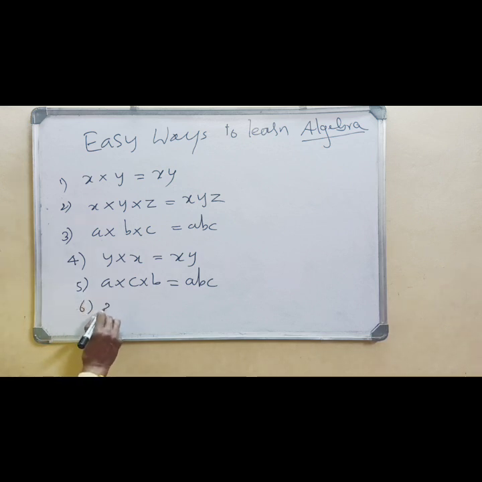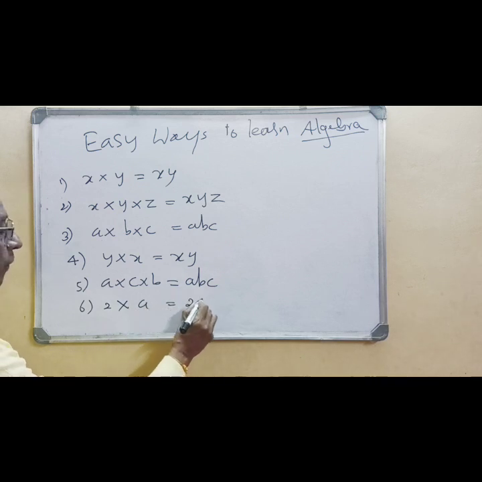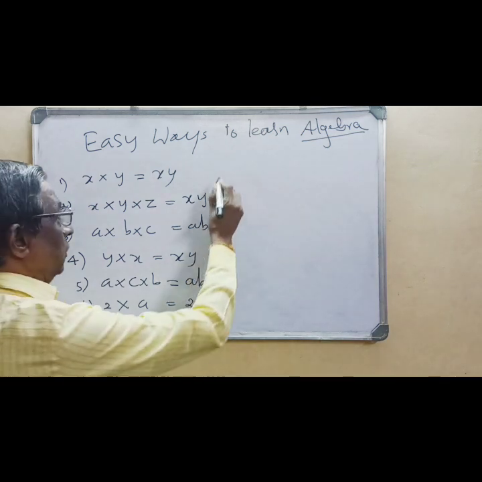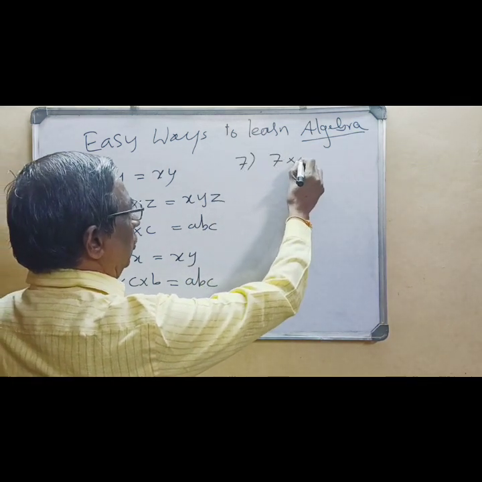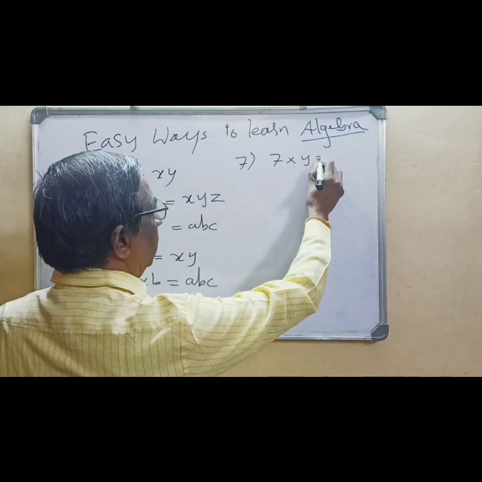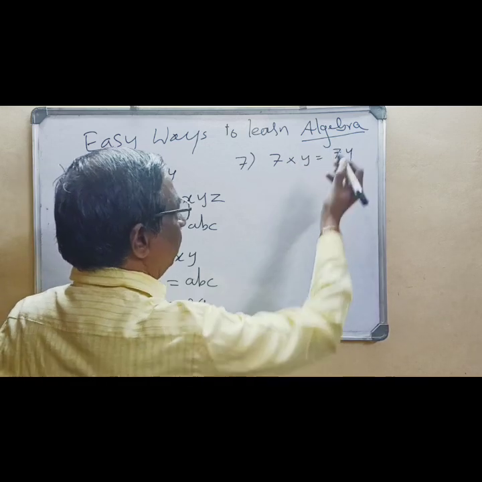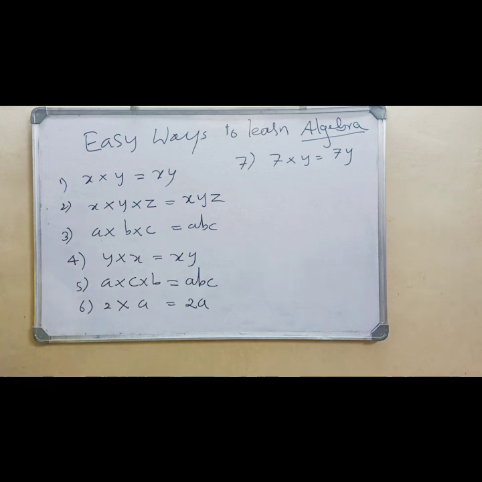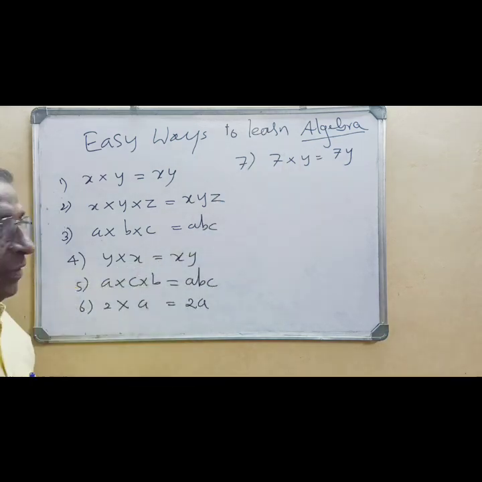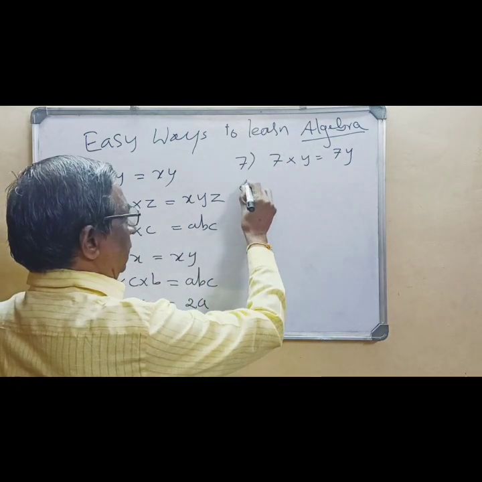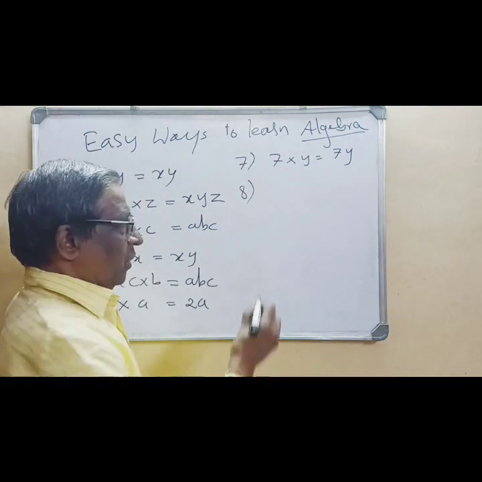If I write a number and a letter, 2 into a is 2a. And 7 into y, you have to write 7y, because you have learned numbers first, then letters. So the order is important.